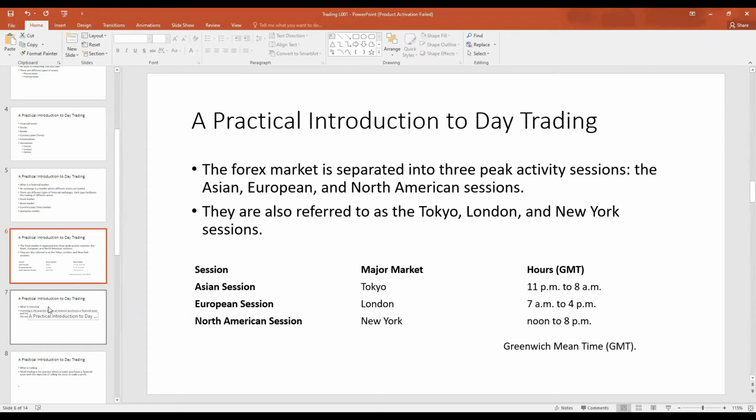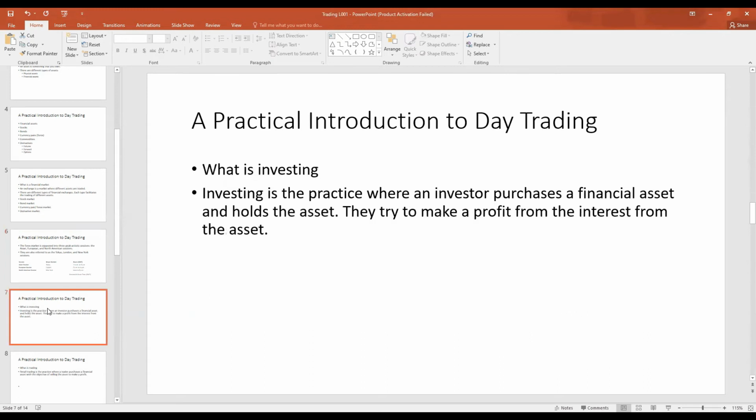So now that we have established what assets are, and now that we have established what financial markets are, I want to speak about investing. Many people claim that they teach you how to invest, but they are not teaching investing. They are really teaching trading. What is investing? Investing is a practice where an investor purchases a financial asset and holds the asset. They try to make a profit from the interest that is paid from the asset over a period of time.